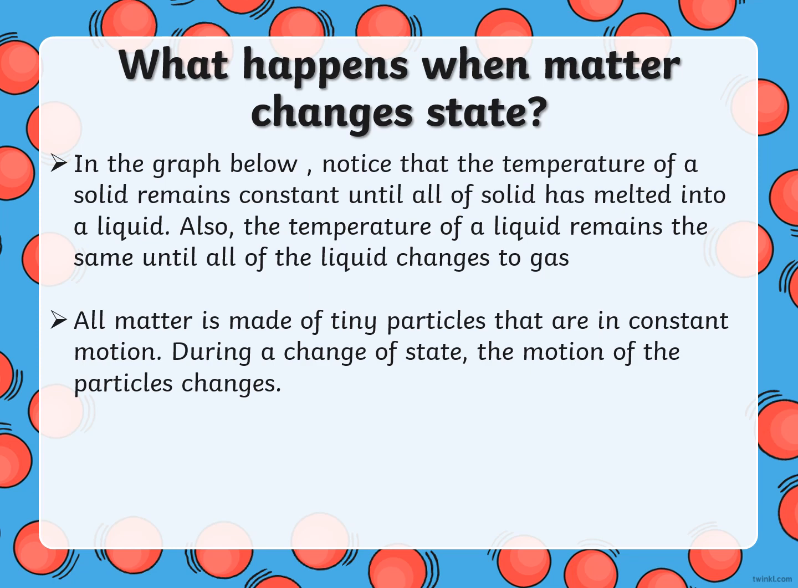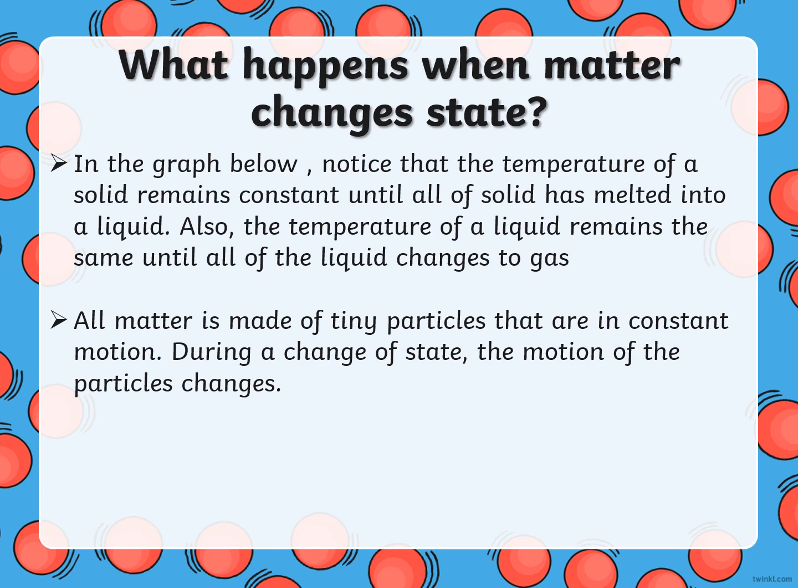In the graph, the temperature of the solid remains constant until all of the solid has melted into liquid. Okay, and the temperature of the liquid remains the same until all the liquid changes to gas. All matter is made up of very tiny particles that are in constant motion. This is the definition of the kinetic theory of matter.